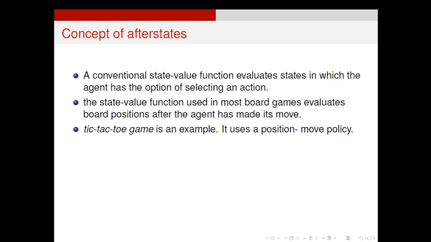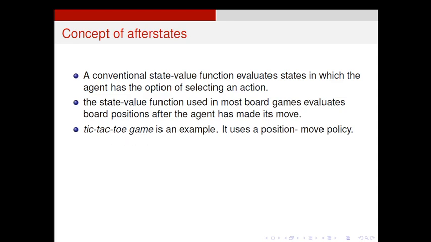The state value function used in most board games evaluates board positions after the agent has made its move. See, the state value function for games is different from the state value function in ordinary learning. In game theory, especially in board games, it evaluates the board position, rather than the value corresponding to that position. So for example, the tic-tac-toe game is an example. It's a very simple one.